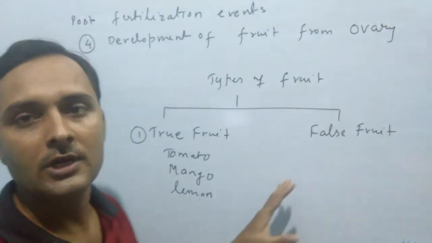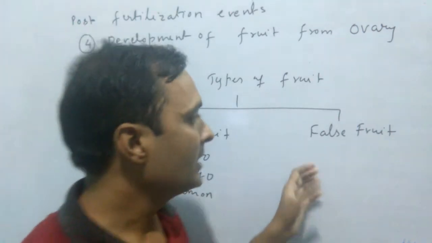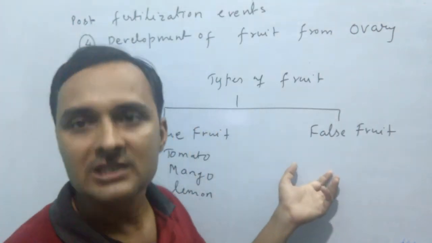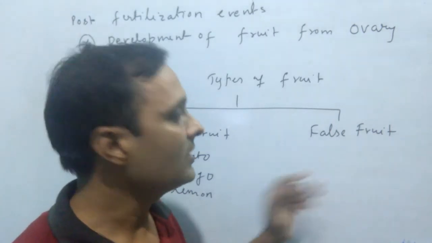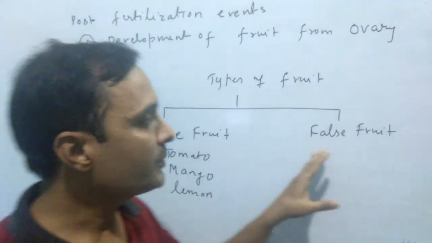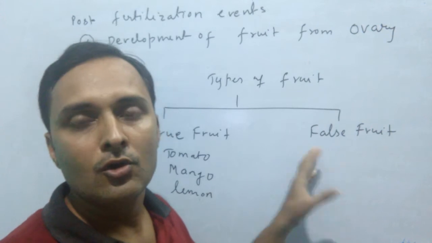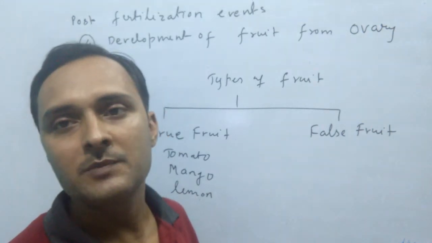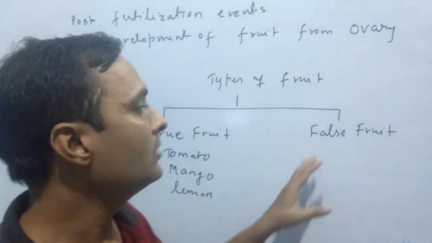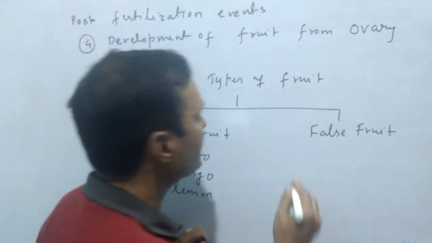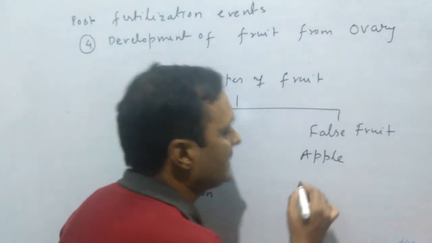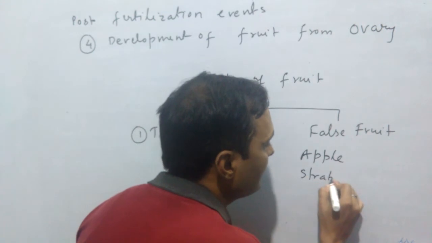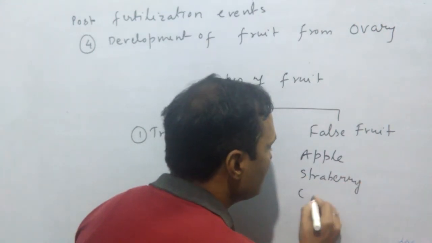Now come to the next, false fruit. The fruit which develops from the ovary along with some accessory part, mostly the thalamus or receptacle, is known as false fruit. That means during the development of false fruit, the ovary along with some accessory part of the flower is also involved. Examples of false fruit are apple, strawberry, and cashew nut.